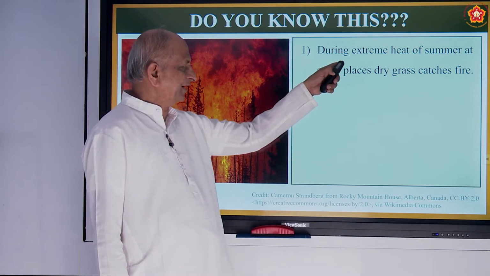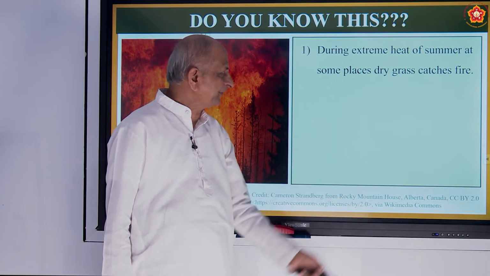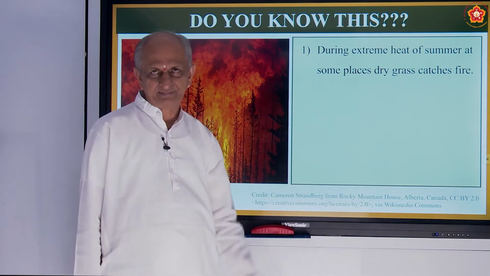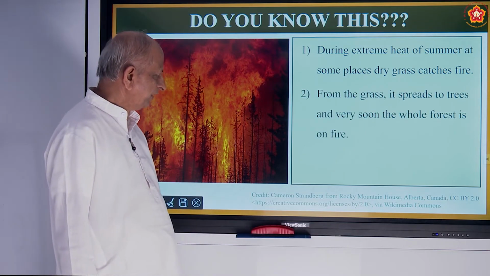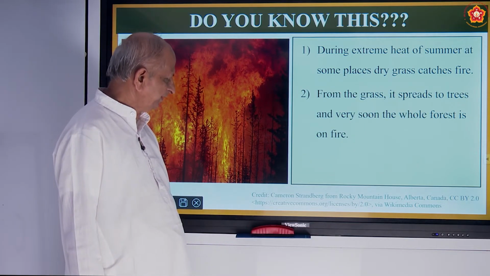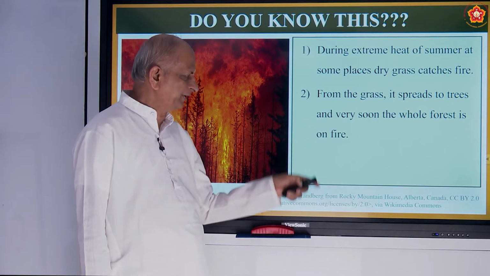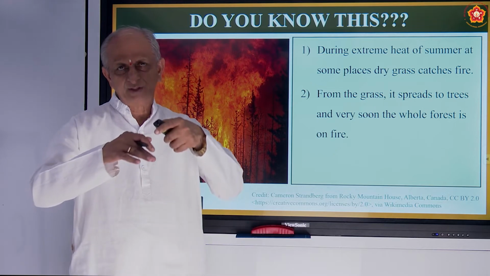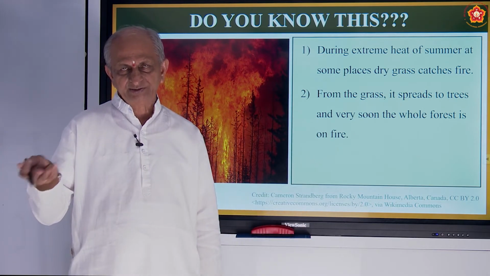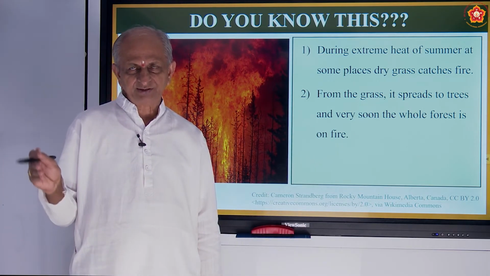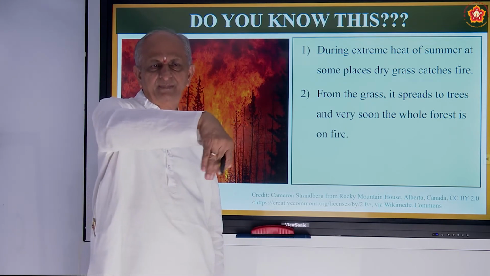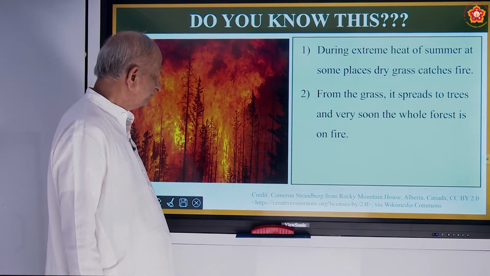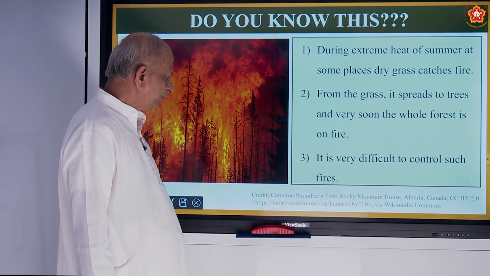Sometimes it catches fire of its own accord in the extreme heat of summer. The dry grass catches fire. From the grass it spreads to trees, and very soon the whole forest is on fire. It catches fire of its own heat, because when the rocks get heated up, the dry grass nearby also gets heated up. That will catch fire. It is very difficult to control such fires.